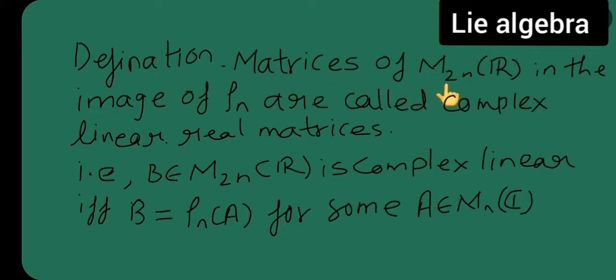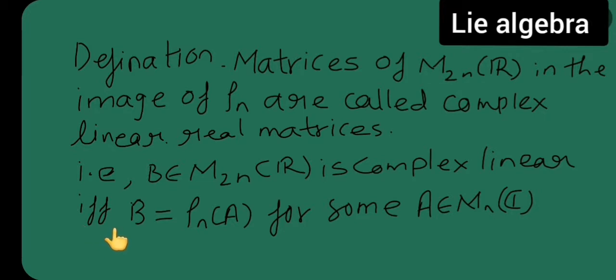Matrices of M2n of R in the image of rho n are called complex linear real matrices. That is, B belonging to M2n of R is complex linear if and only if B is equal to rho n of A for some A belonging to Mn of C. Okay, so when I say that B belonging to M2n of R is complex linear, if and only if this happens, B is equal to rho n of A for some A belonging to Mn of C.